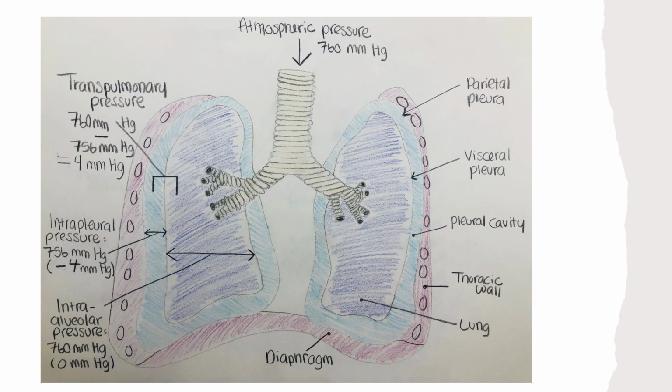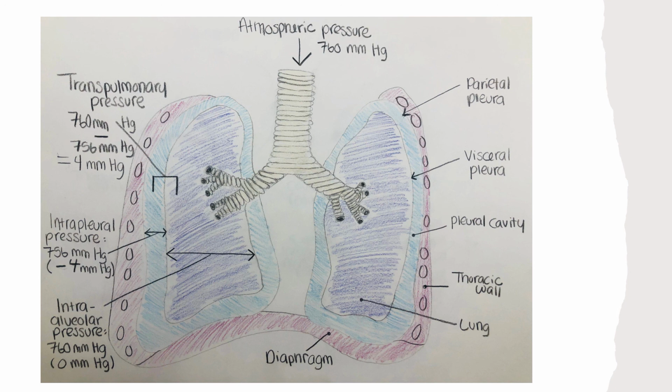However, due to certain characteristics of the lungs, the intrapleural pressure is always lower than, or negative to, the intraalveolar pressure, and therefore also to the atmospheric pressure. Although it fluctuates during inspiration and expiration, intrapleural pressure remains approximately -4 mmHg throughout the breathing cycle.